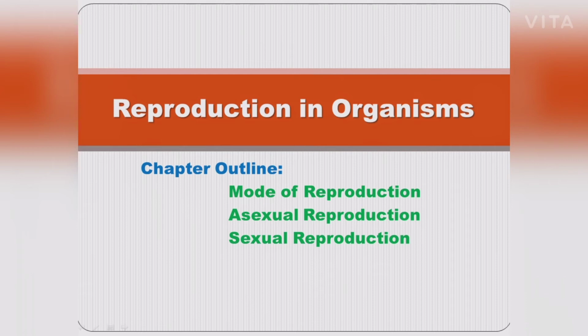Paedogamy is the sexual union of young individuals produced immediately after the division of the adult parent cell by mitosis. In merogamy, the fusion of small-sized and morphologically different gametes takes place.